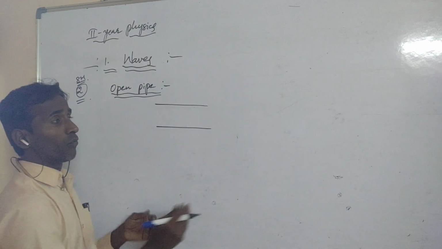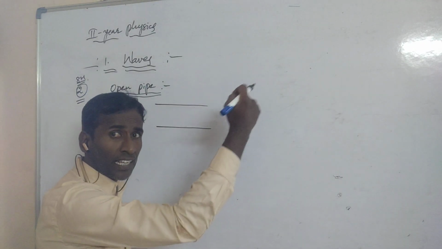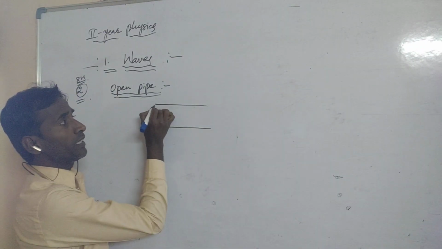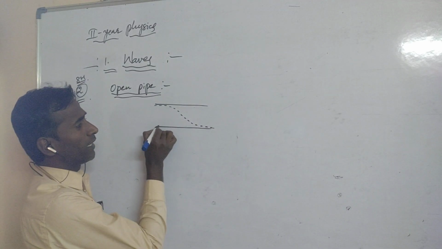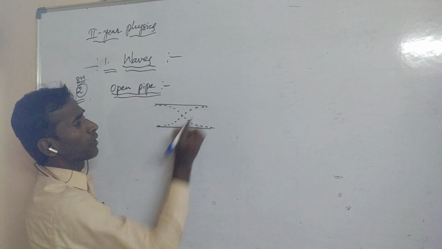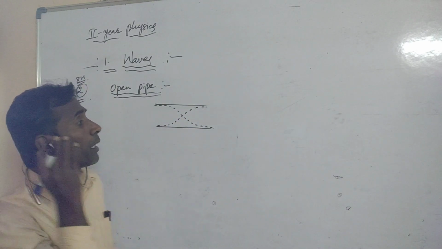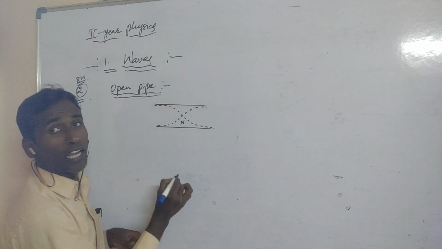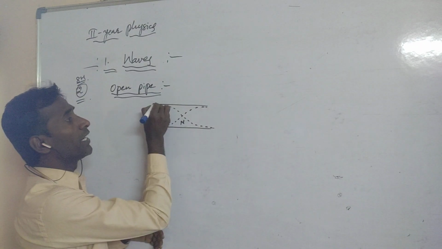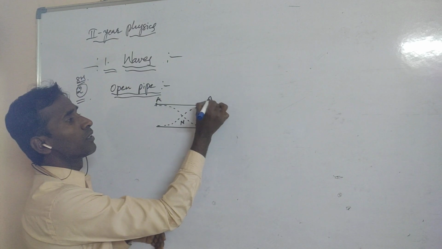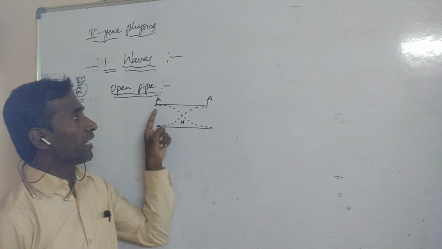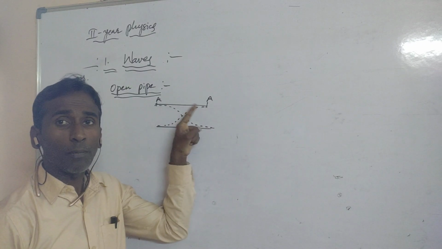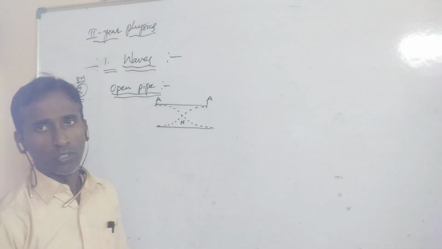In this open pipe, when air enters into the open pipe, the middle of the pipe is found to have nodes, and the ends of the pipe are found to have antinodes.